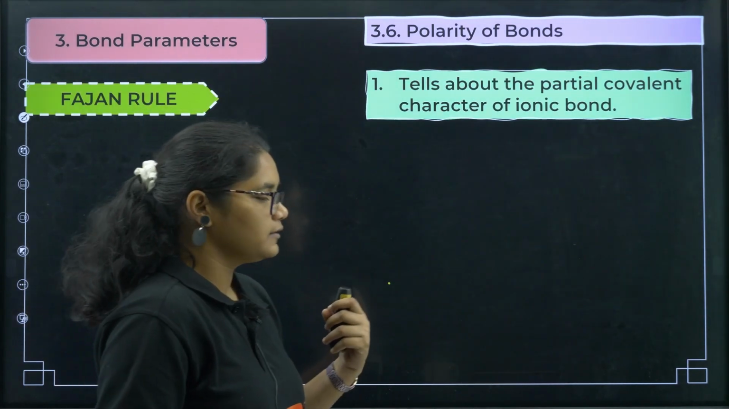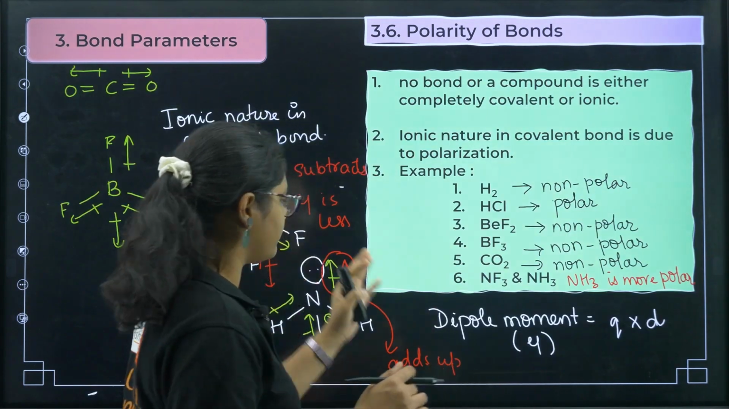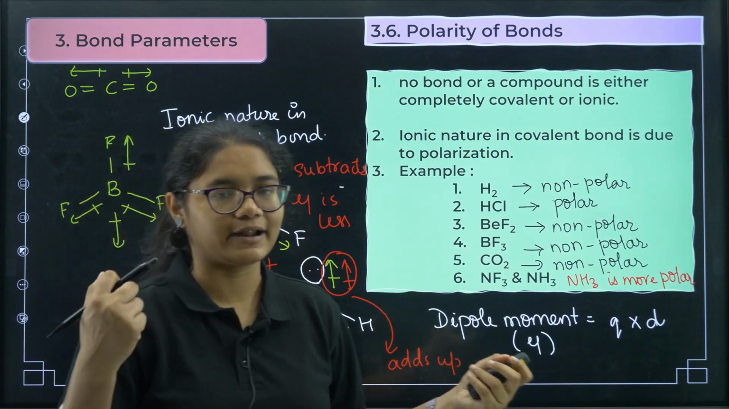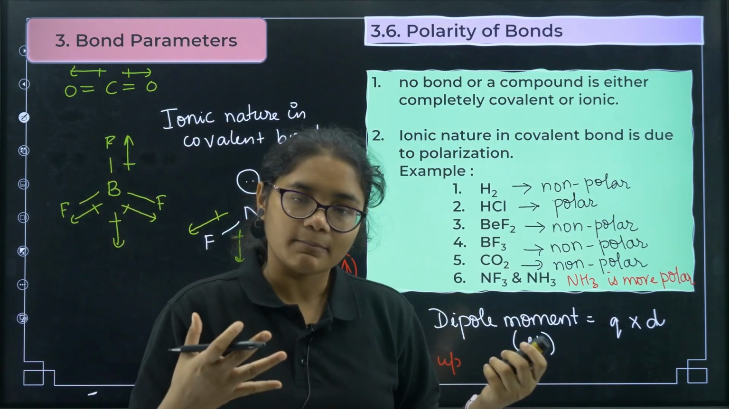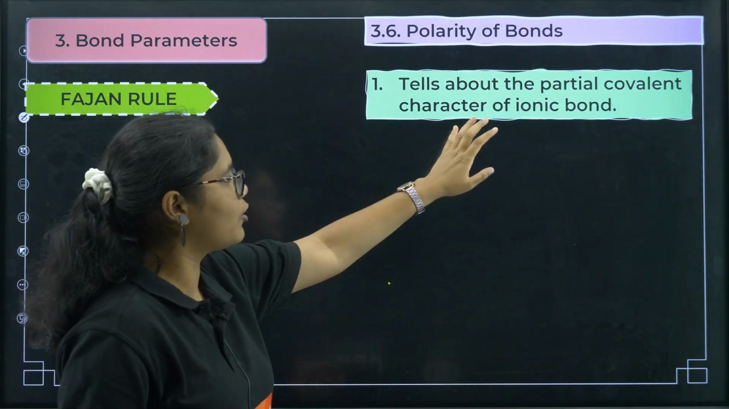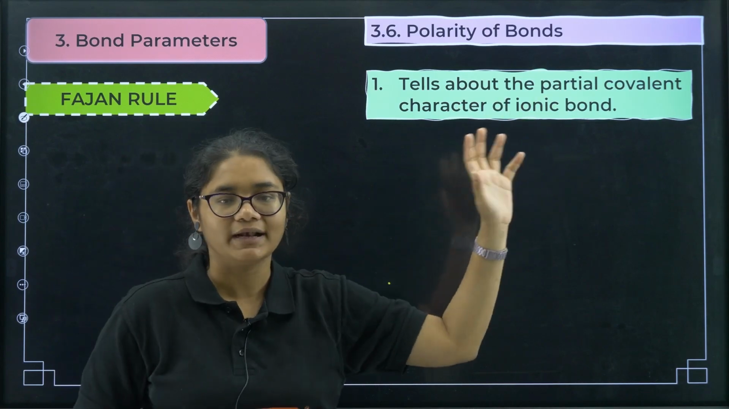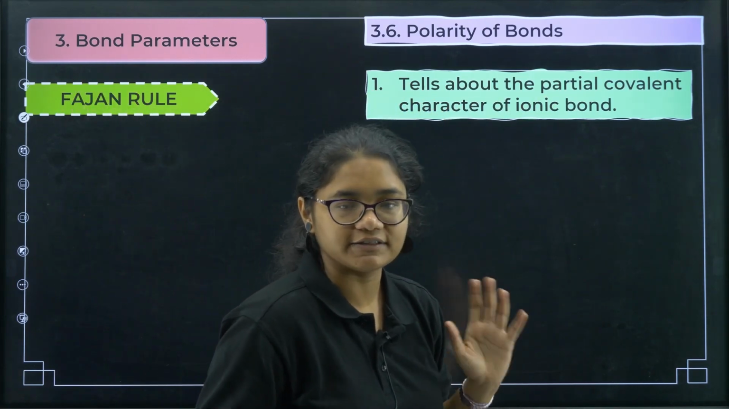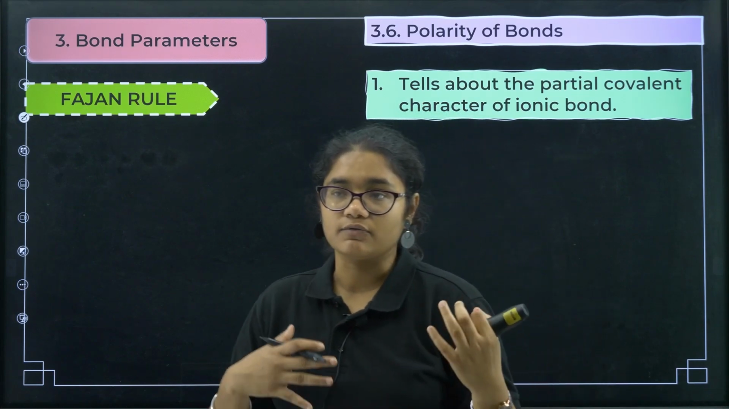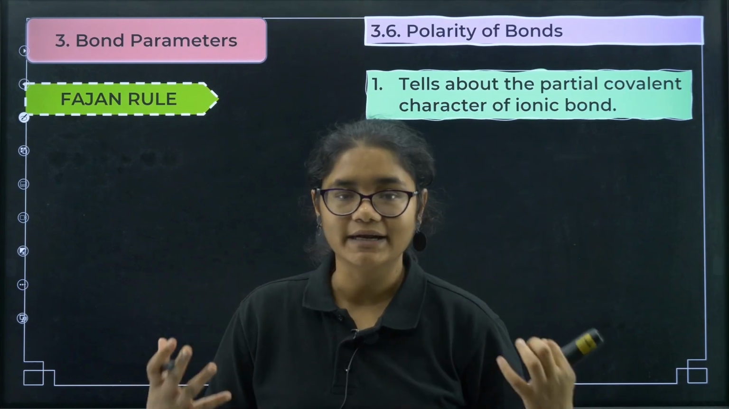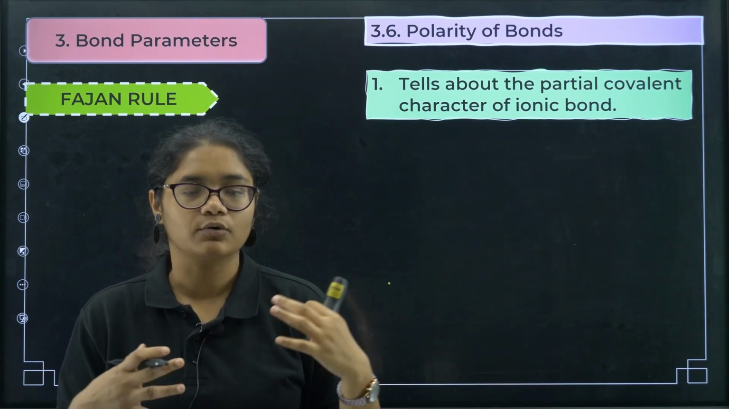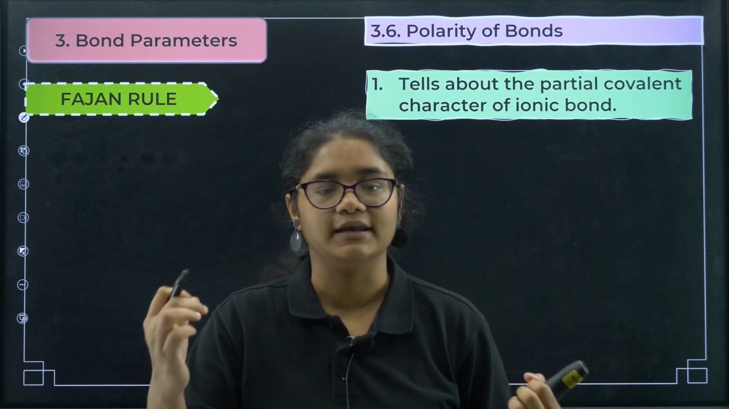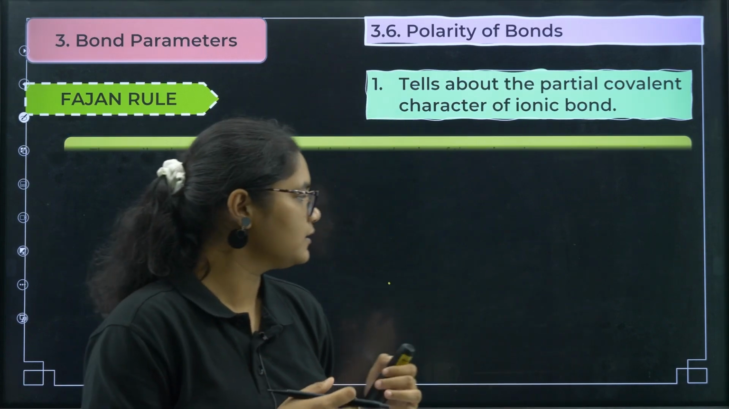Next we will understand, just as we understood in a covalent bond how the ionic character gets developed, similarly in an ionic bond there will also be a partial covalent character, and this is told by Fajan's rule. According to Fajan's rule, we can decide how much covalent character is present in any ionic bond. How to decide that? Here are some rules.